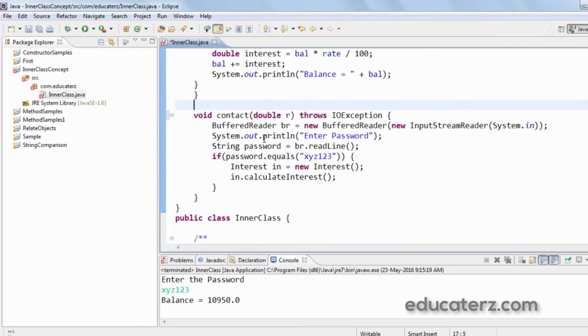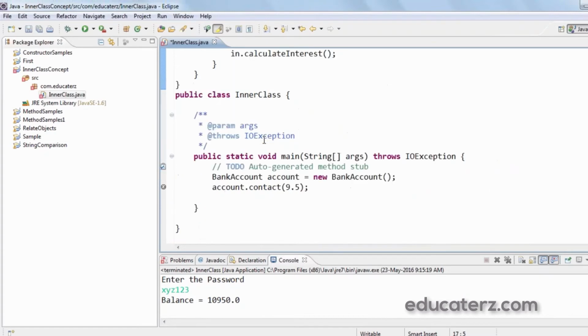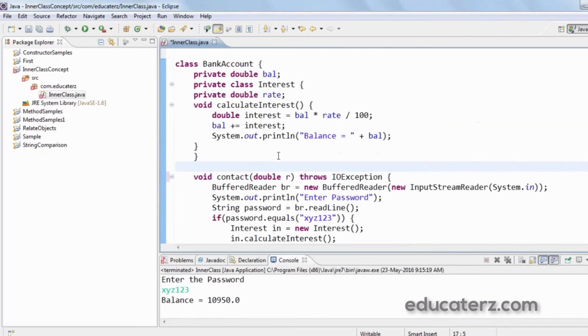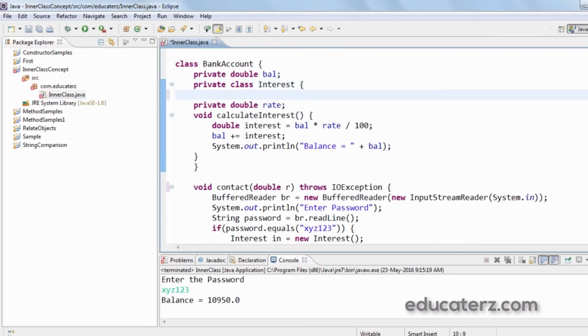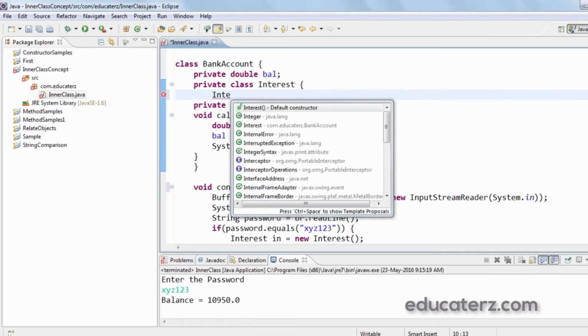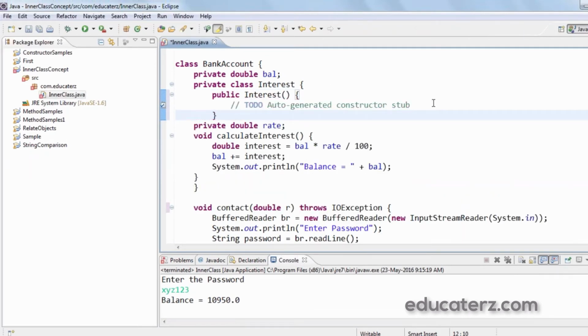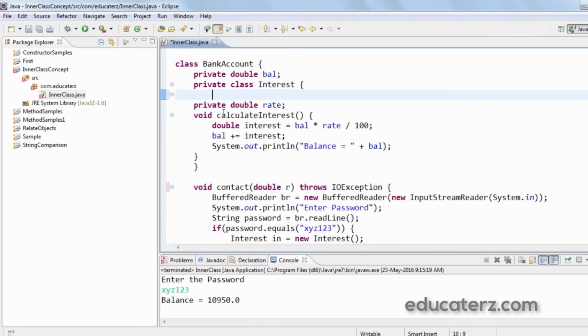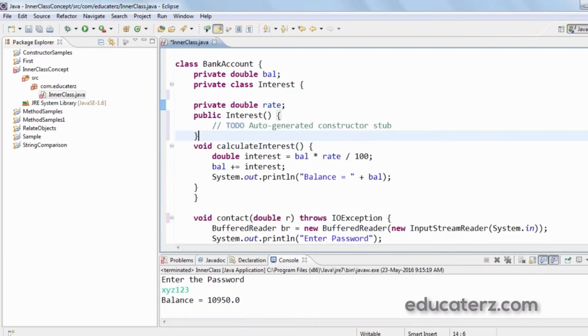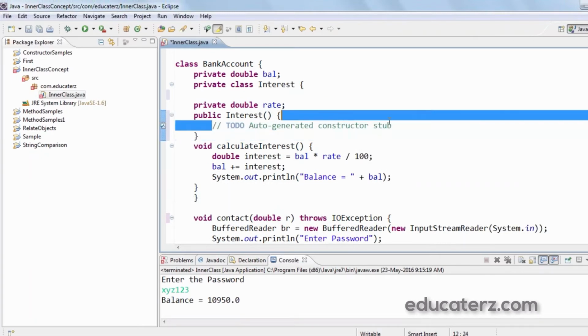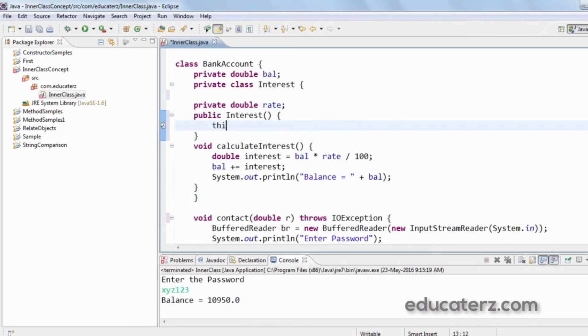So while creating an Interest object, I would write a constructor to pass the rate here. For that I would say Interest default constructor, in this I would initialize the rate: this.rate equals rate. So this should have a double rate again.